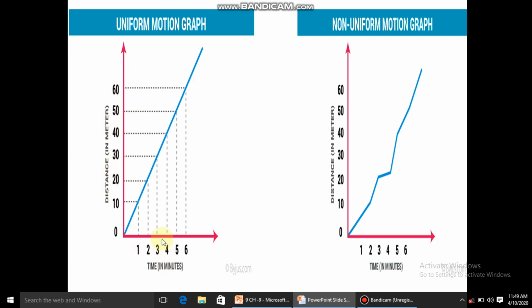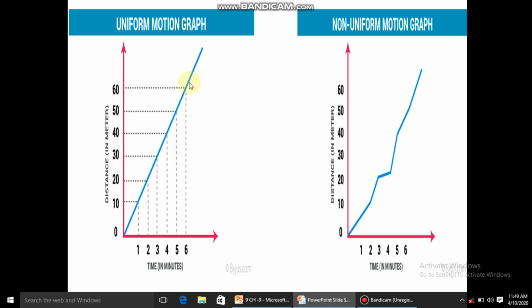In uniform motion, in every 1 minute it covers 10 meter distance. It travels 10 meter distance, means in the first minute it covers 10 meter distance, then in another 1 minute it again covers 10 meter distance, and in another 1 minute it again covers 10 meter. So the distance time graph of uniform motion shows a straight line path.